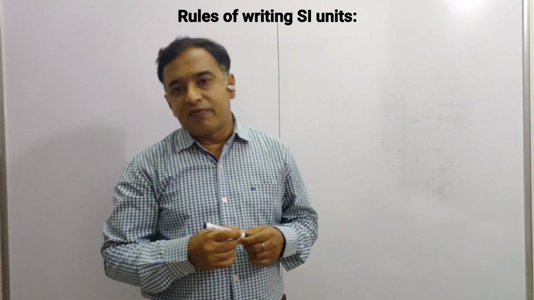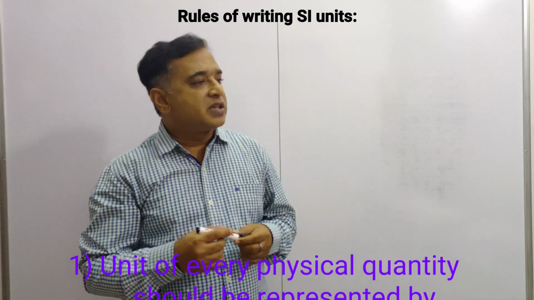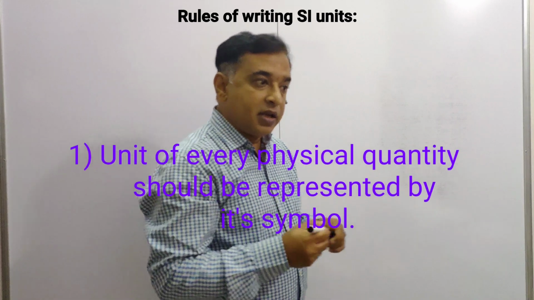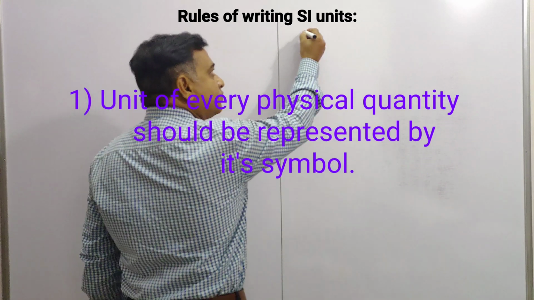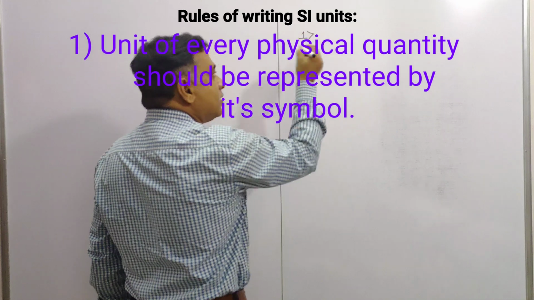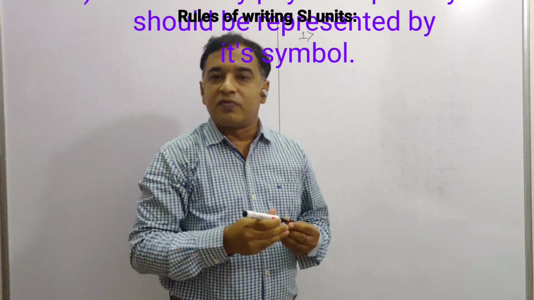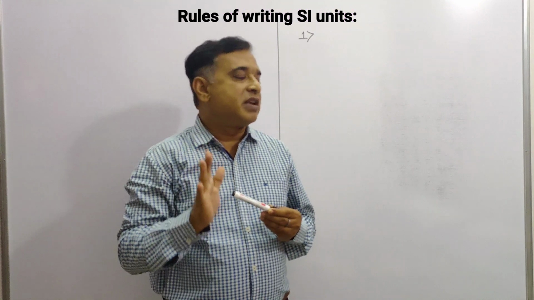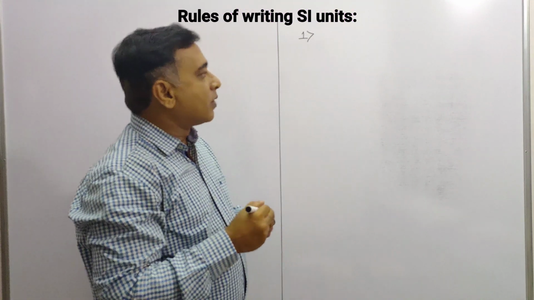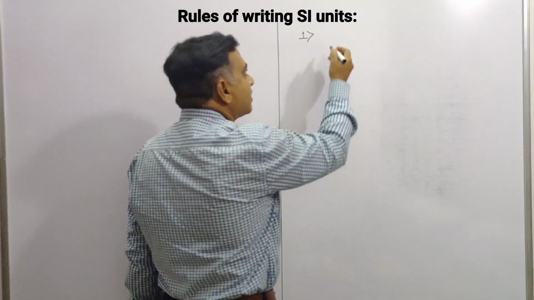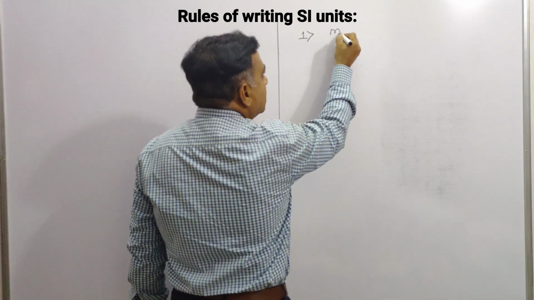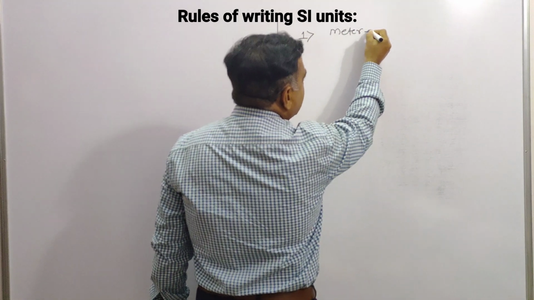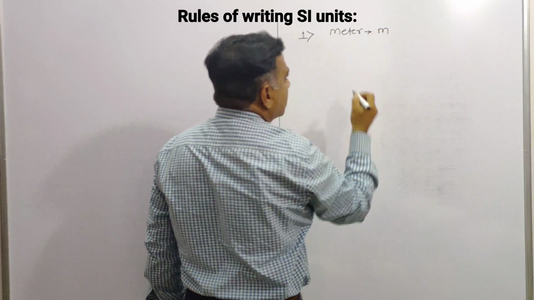The unit of every physical quantity should be represented by its symbol. It is written with its symbol. The first sentence is over, so let us once again repeat it: the unit of every physical quantity should be represented by the symbol. Let us take an example. That is meter. Meter is the unit of length and it is indicated with a small m.